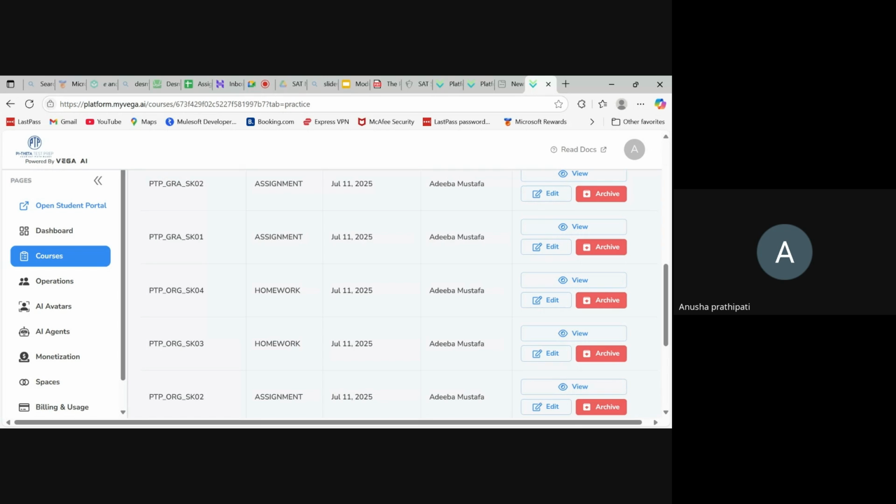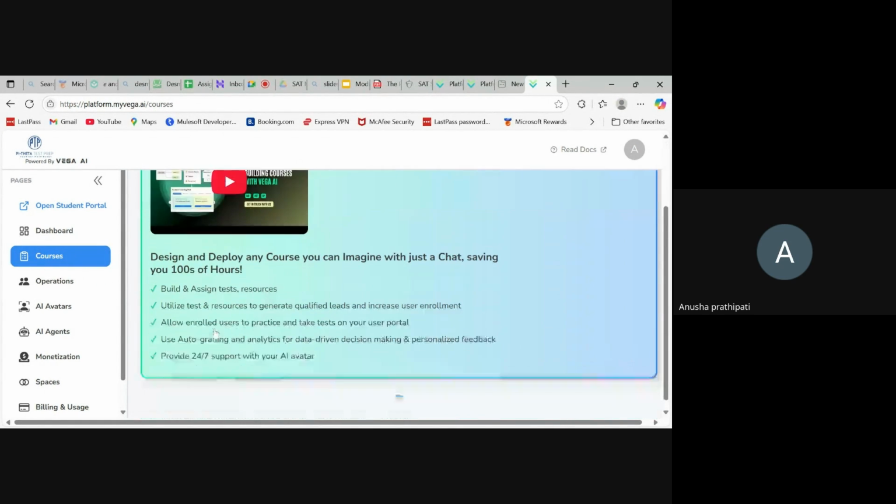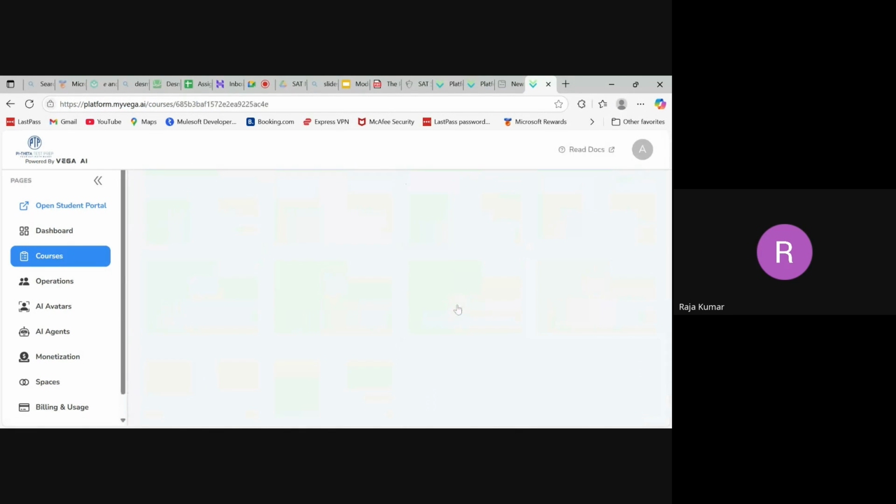Okay. So from next time, always create any practice test or structured test in the new course. Which one is new? The completed one, with the deployed status. Just use the deployed one. Just click the courses tab right there, on the left side. If I click here, I'll be getting the deployed course itself. Yes. Use this course only.